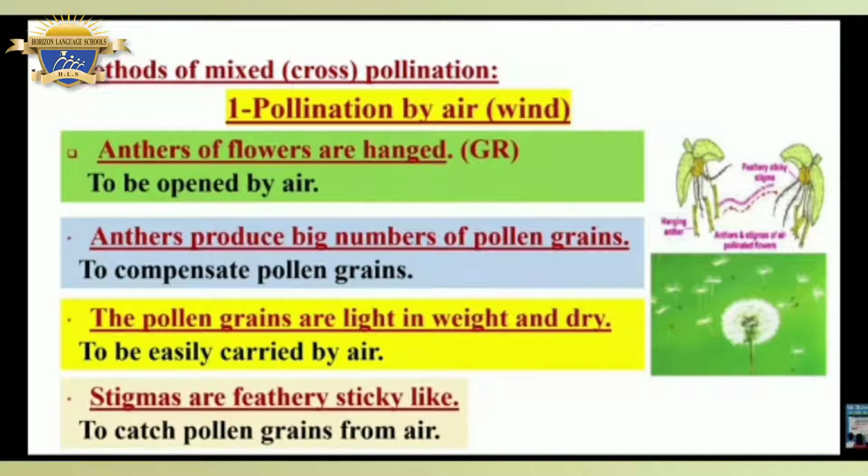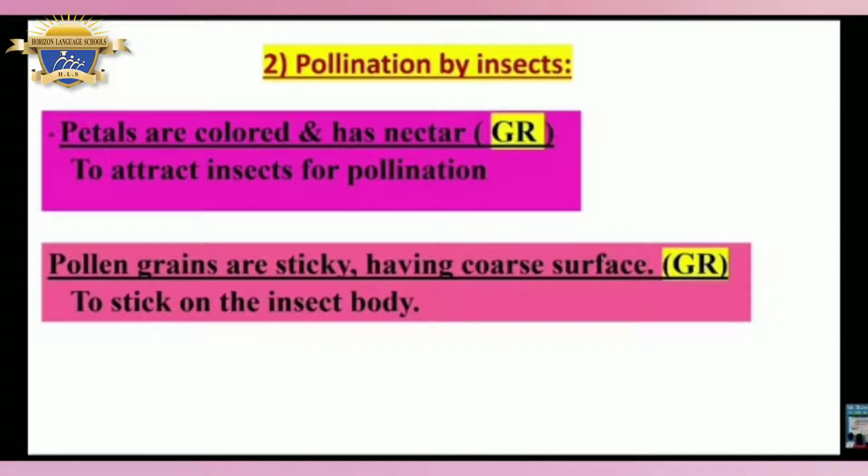The pollen grains are light in weight and dry. Give reason: to be easily carried by air. Stigmas are feathery and sticky. Give reason: to catch pollen grains from the air. Number 2. Pollination by insects. Give reason: petals are colored and have nectar, to attract insects for pollination.